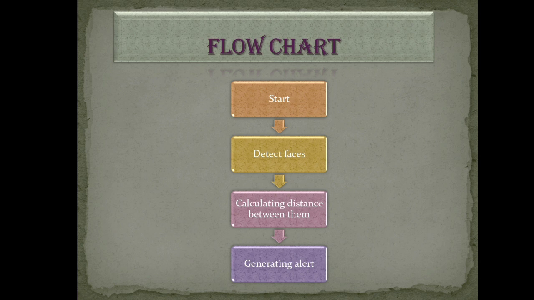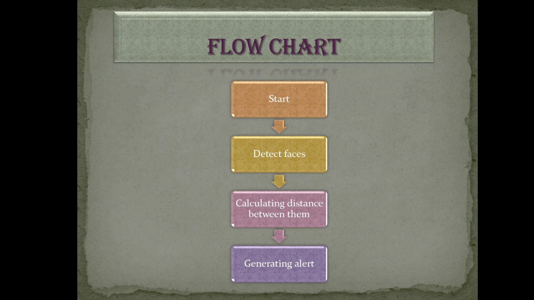Then a frame is captured from the camera. Using the OpenCV library, all the faces in the frame are detected and highlighted in a green rectangular box. Then the distance between every rectangular box is calculated using the distance formula from the math library. If the distance between any two boxes is less than a specified value, the box turns red, otherwise it remains green. The number of red boxes, that is the number of violations, is displayed on the screen.